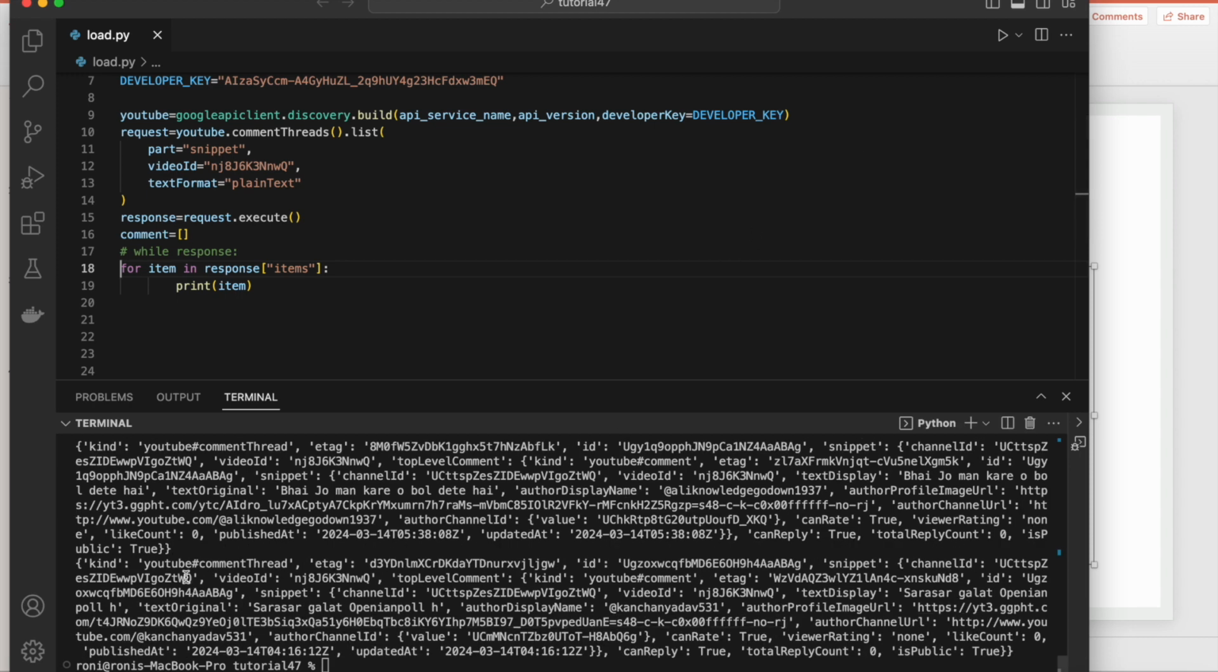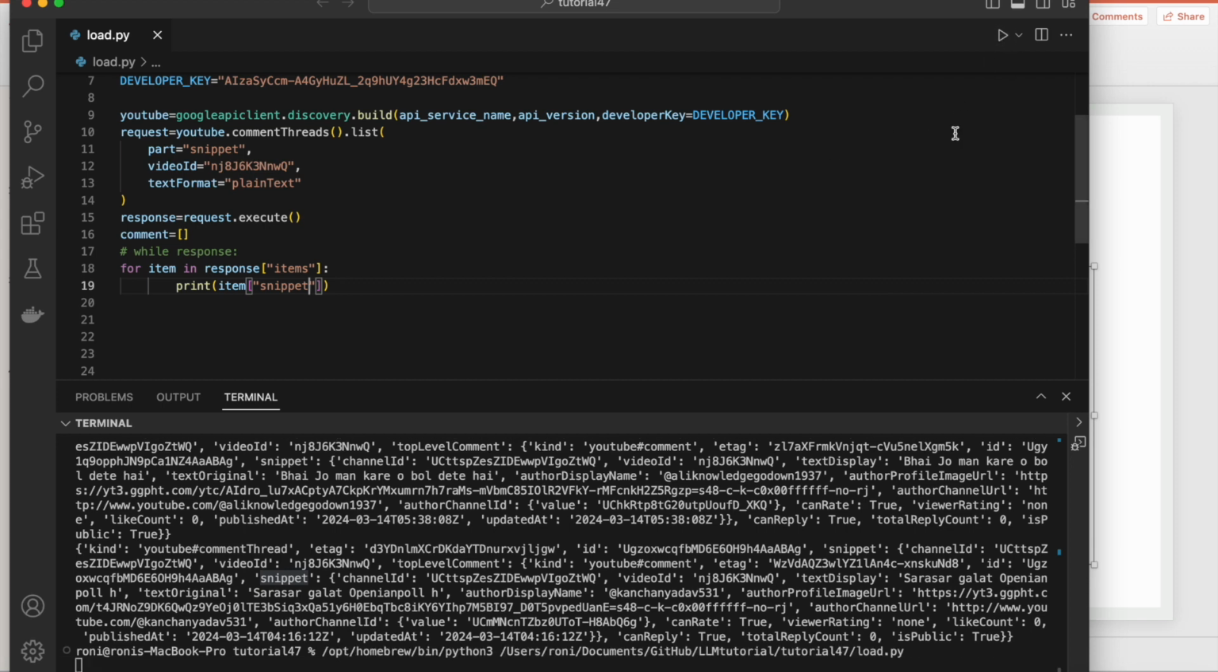Inside the item I have the snippet, and inside the snippet I have something else. How do I find it? item dot snippet. So let's see how to actually get this thing. Just hold on. Let's see what we get from here.